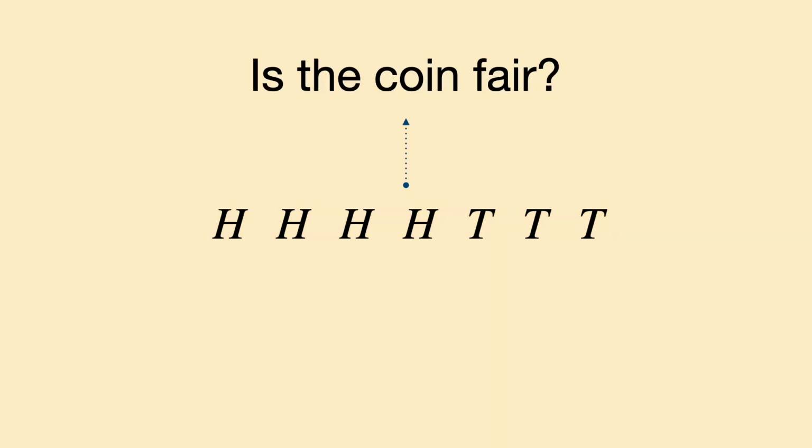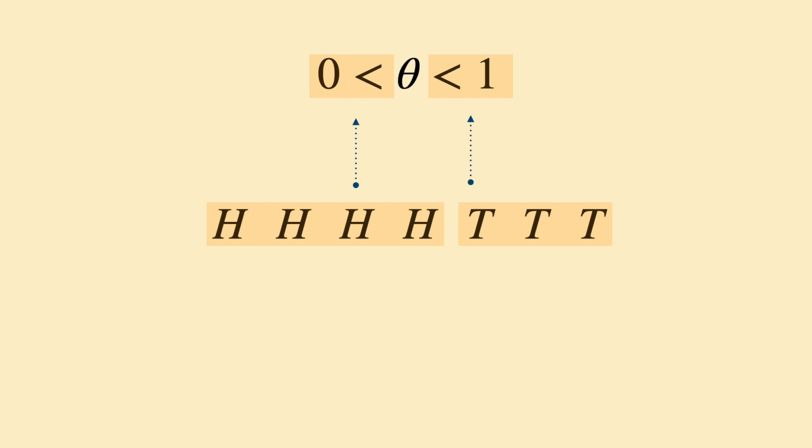We toss the coin 7 times and observe that it lands on heads 4 times and tails 3 times. Can we conclude that the coin's theta is between 0.4 and 0.6 based on this result? The answer is no. From the 7 tosses, we can only conclude that theta is neither 0 nor 1, since there have been instances of both heads and tails.